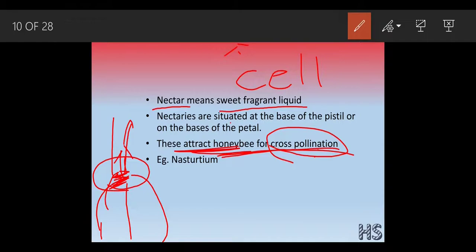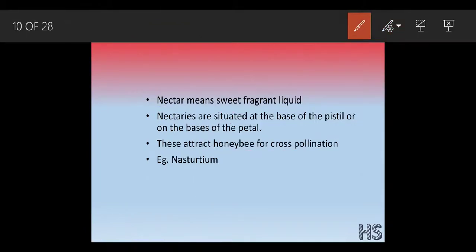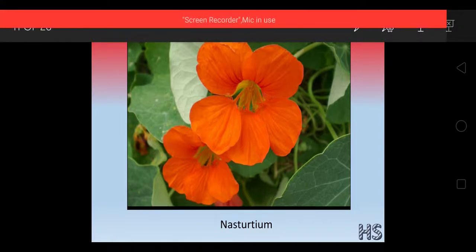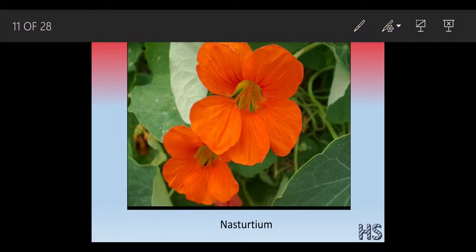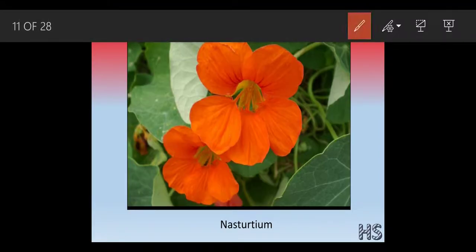This is an example, nasturtium. See this example. See how brightly colored this flower is, nasturtium. So what does the honeybee do? The honeybee comes here and sucks the nectar from this part, from the middle part.